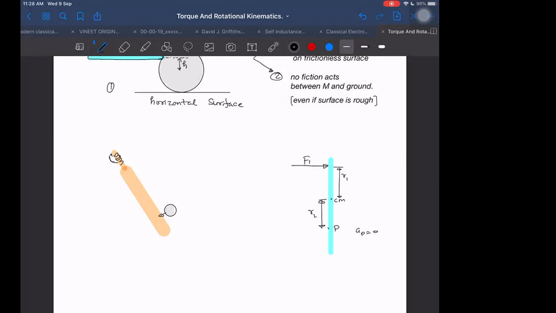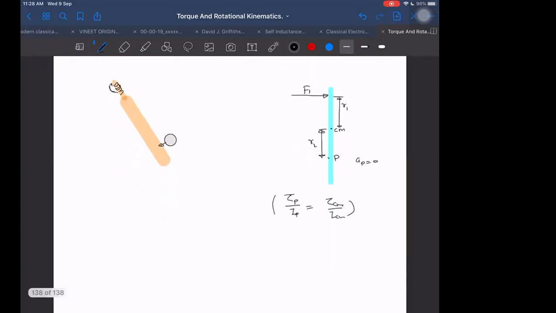If you don't remember, I found that way by finding R1 R2 equals K square. Tau P upon IP I wrote as tau CM upon ICM, and by that we got the answer. ICM I wrote as M K_CM square, because it is the radius of gyration about the center of mass. Tau CM will be F1 into R1, so F1 R1 upon M K_CM square.